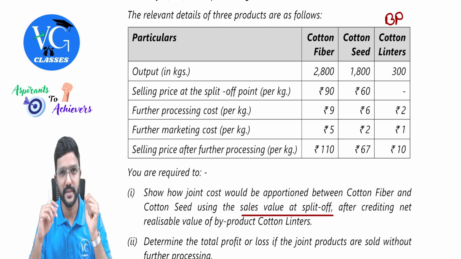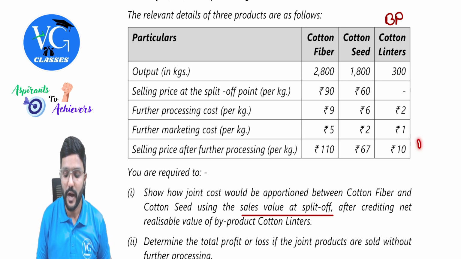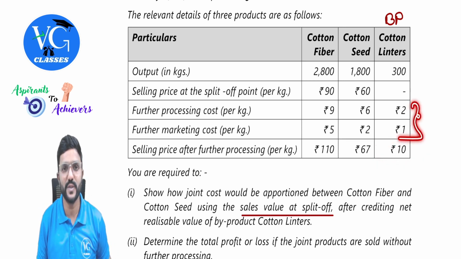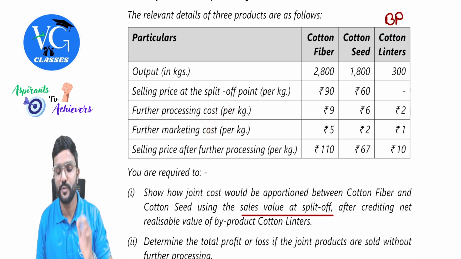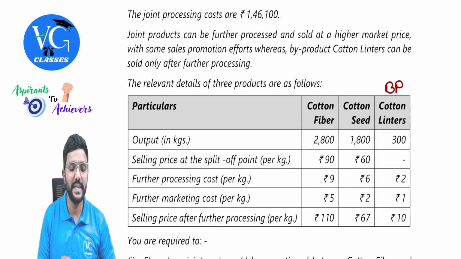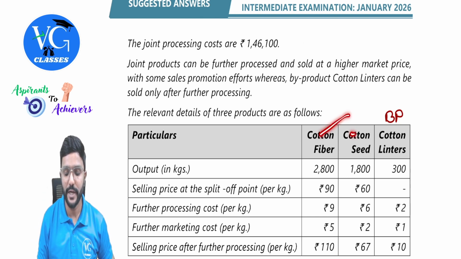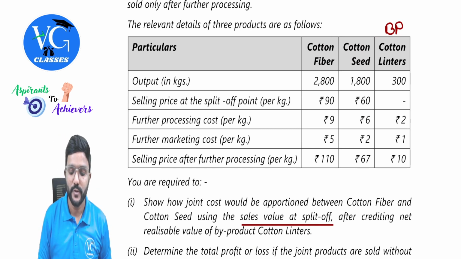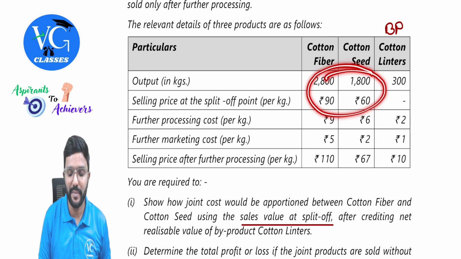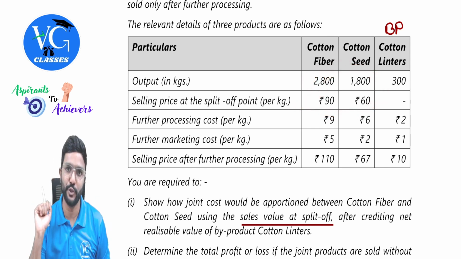Hope you got it. I repeat the steps. First, calculate the net realizable value of the byproduct. How? Sale value after further processing minus the further processing cost including marketing. You will get the net realizable value. That is the joint cost to be apportioned to whom? Byproduct. So deduct it from the total joint cost. We get the remaining joint cost that has to be shared between the joint products in the ratio of sale value at split off point. So find out the sale value at split off point by multiplying the output with selling price at split off point. Take that as a ratio.